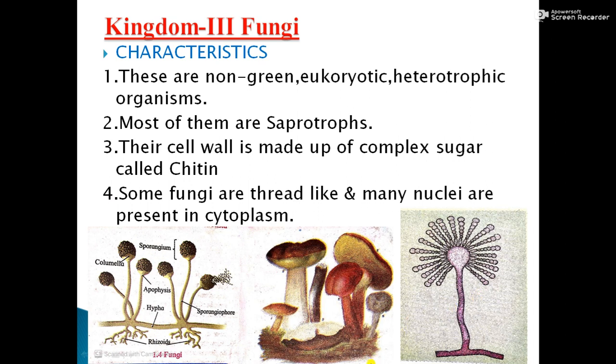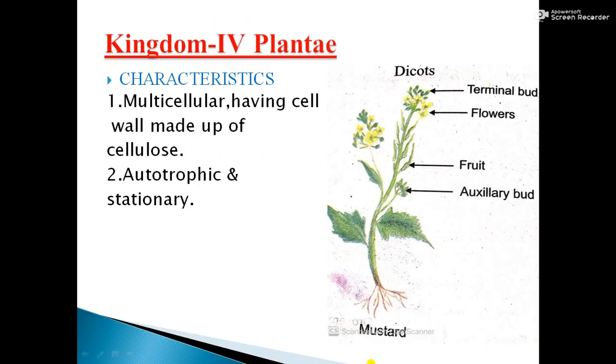Now we'll concentrate on the fourth kingdom, kingdom Plantae. What are the characteristics of the kingdom Plantae? Multicellular, having a cell wall made up of cellulose. They are autotrophic and stationary, not moving from one place to another place. Auto means self, trophs means feeder. They produce their own food with the help of the green color pigment called chlorophyll. And the number of plants you know very well. There is a vast number of plants all over the globe.